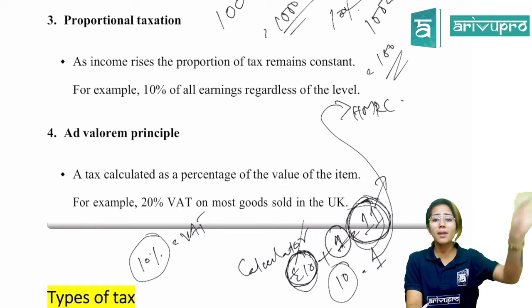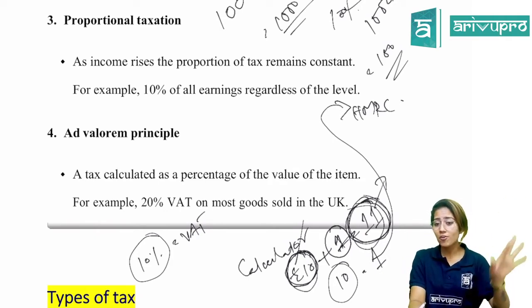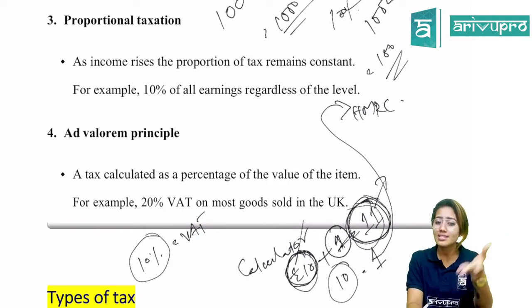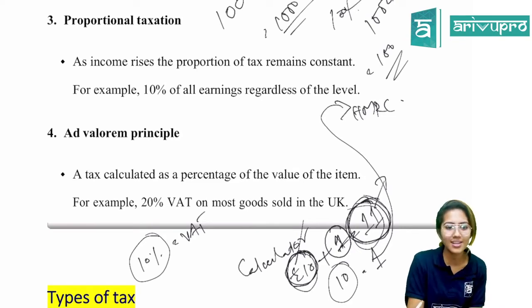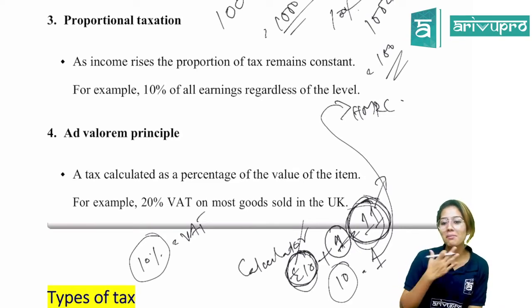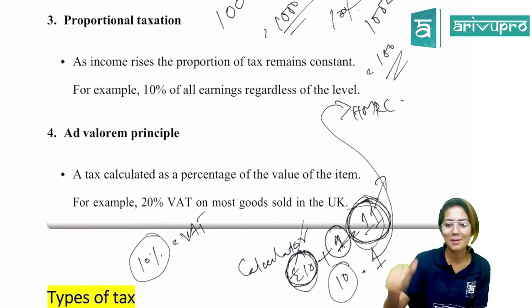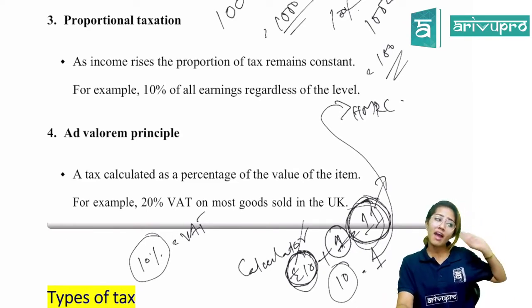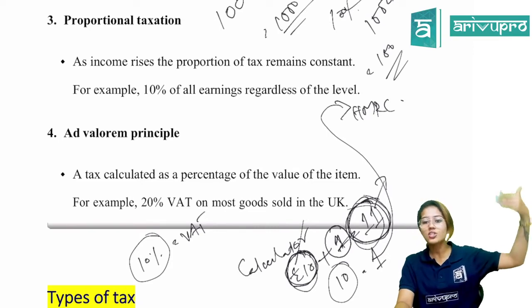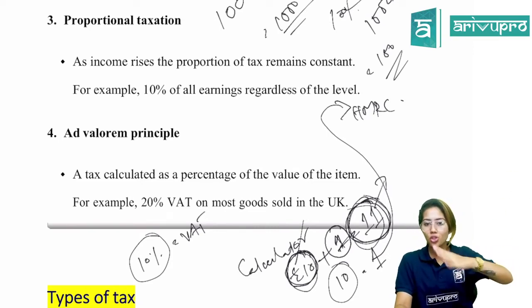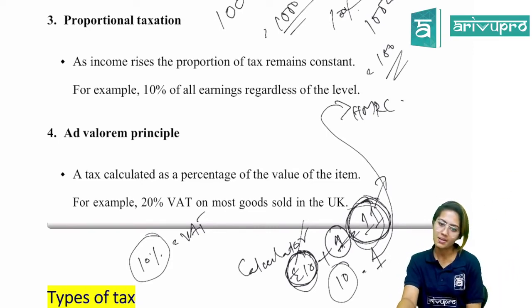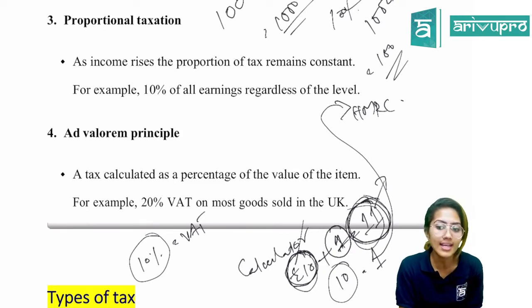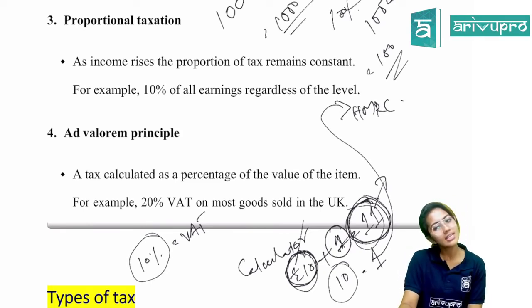You directly make the payment to HMRC, it is direct tax. If you indirectly pay through someone else, then you call it indirect tax. Doesn't mean that instead of me going and making a payment, I ask Ashwin, please go and make my payment. That's not indirect tax. You're not worried about it. You have made the payment to the vendor and he actually makes the payment with regard to your taxation to the HMRC. That is what you call indirect taxation. Is that clear?